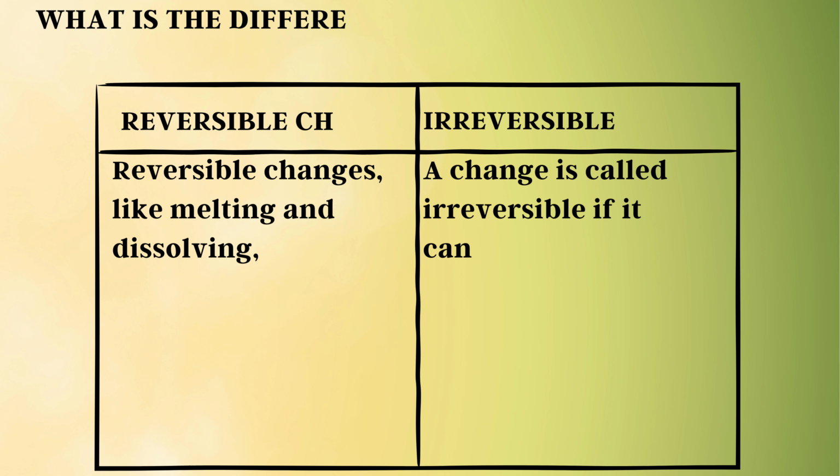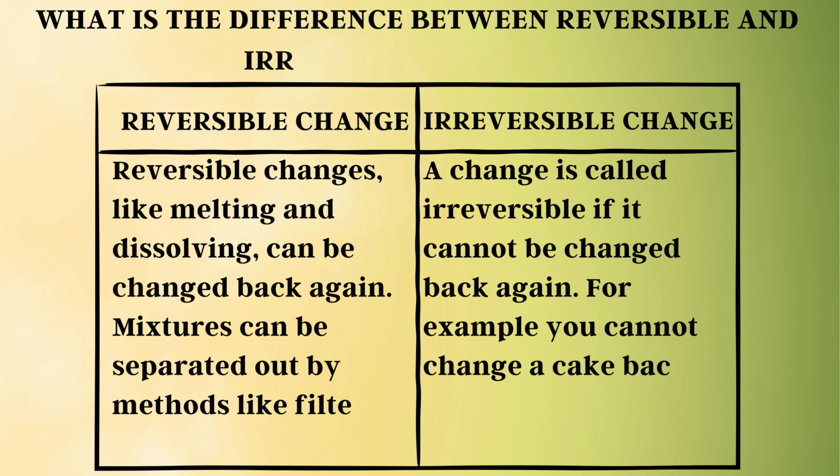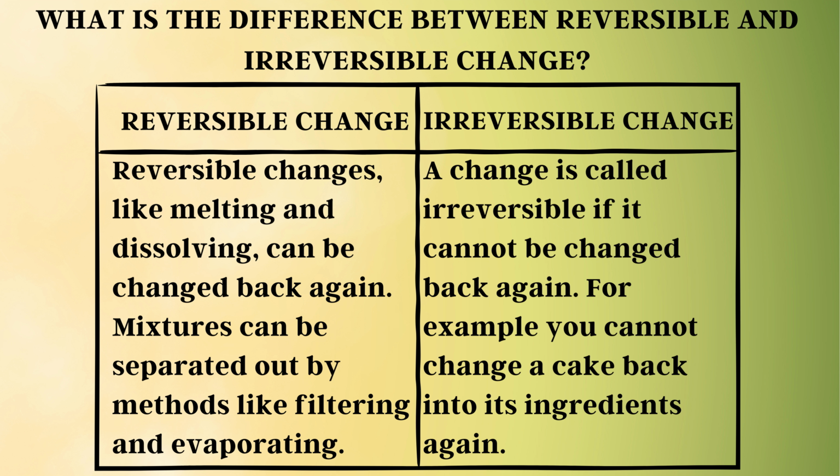So first we'll talk about the difference between reversible and irreversible changes. Reversible changes like melting and dissolving can change back again. A mixture can be separated out by a method like filtering and evaporating. This is called a reversible change. And when we talk about the irreversible change, a change is called irreversible if it cannot be changed back again. For example, you cannot change a baked cake into its ingredients again. If you mix all the ingredients of the cake and bake it, afterward you cannot separate them easily, or it cannot be separated.